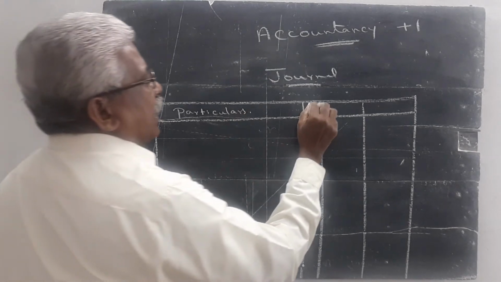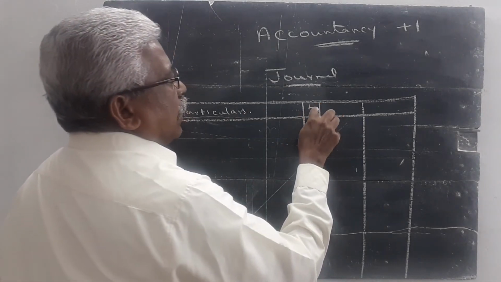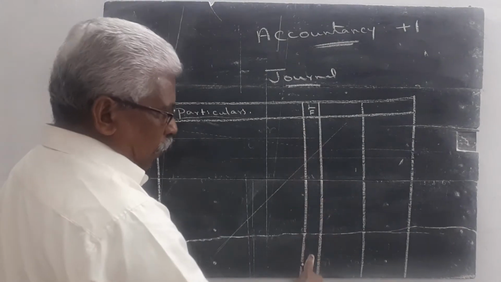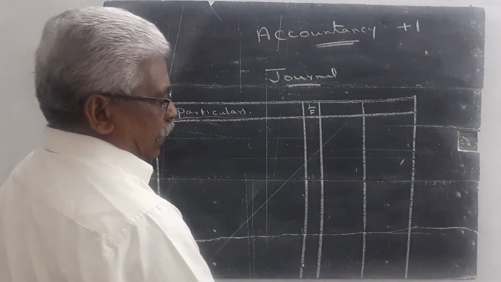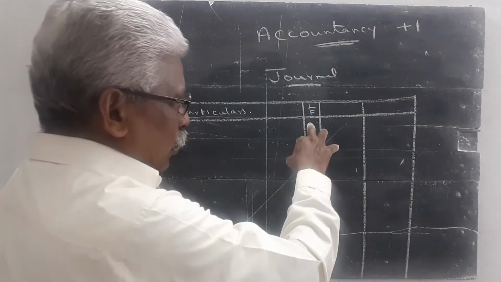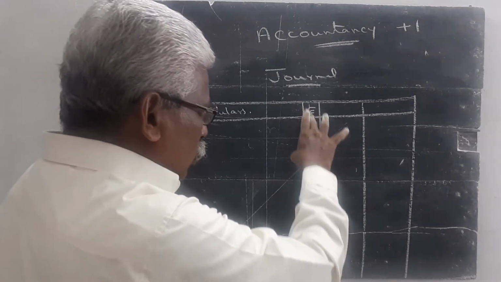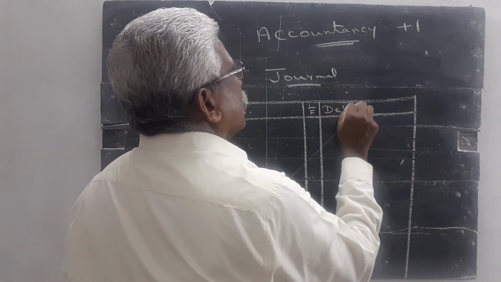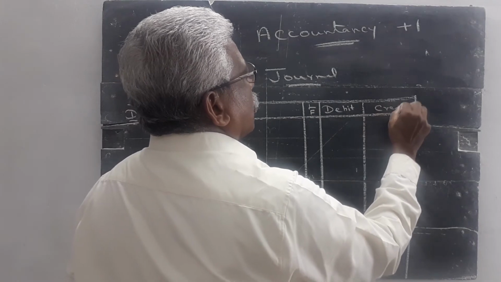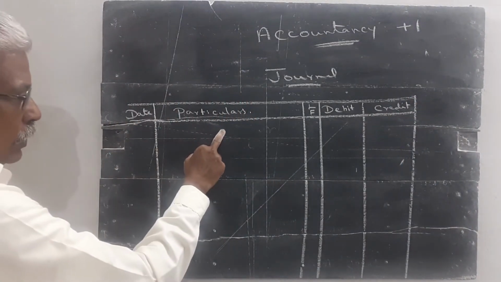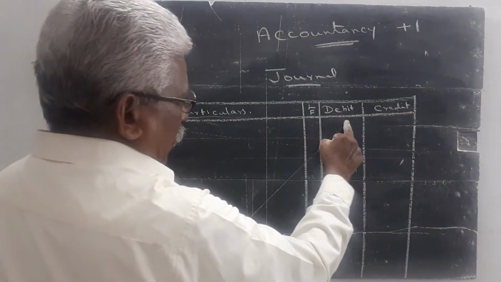Third column is LF. LF means ledger folio. Here, the page number of the ledger account is written, but in our accountancy book, we never use this column, but you have to open this column. Then this column is the debit column, this column is the credit column. Totally 5 columns: date, particulars, ledger folio, debit, credit.